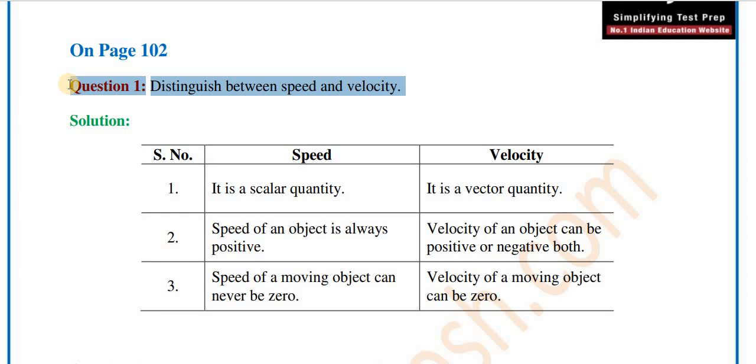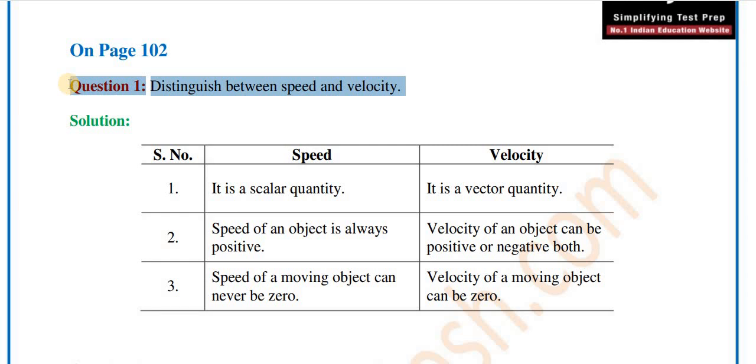Why do we consider velocity as a vector quantity? A vector quantity means a physical quantity which requires a direction as well as the magnitude, both, for the complete explanation.